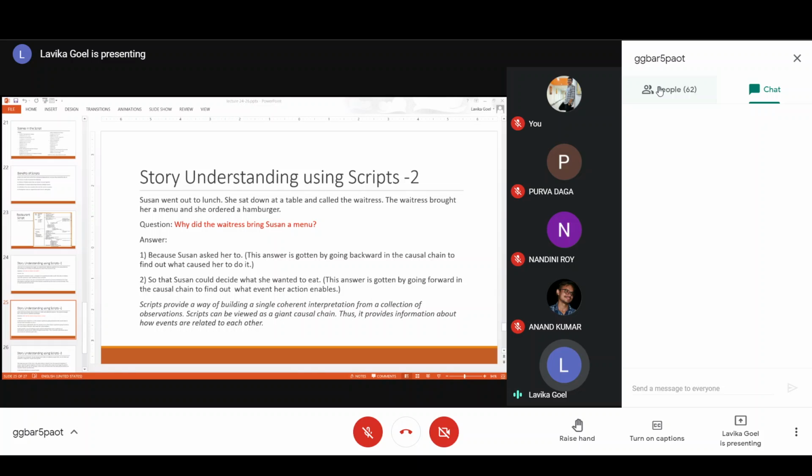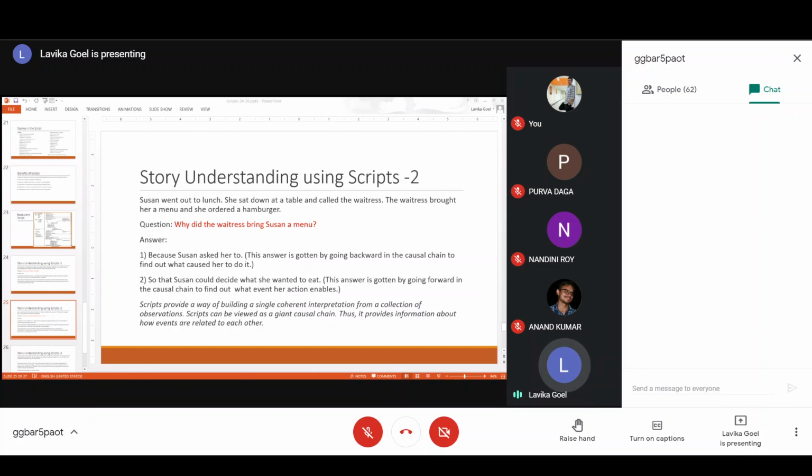The other option is you can go forward also. If you go forward in that sequence of events, then you will understand that Suzanne has ordered a hamburger. So the action of the waitress has caused this event. The waitress brought the menu, and because of that Suzanne ordered, right? Suzanne ordered because she wanted to eat. So the waitress bringing the menu is the event which is causing her to eat, so that Suzanne could decide.